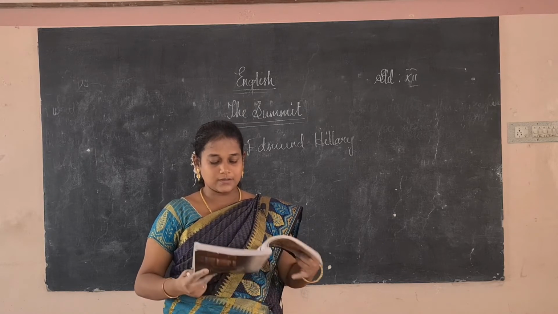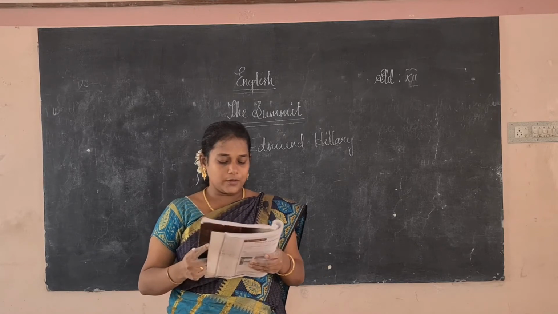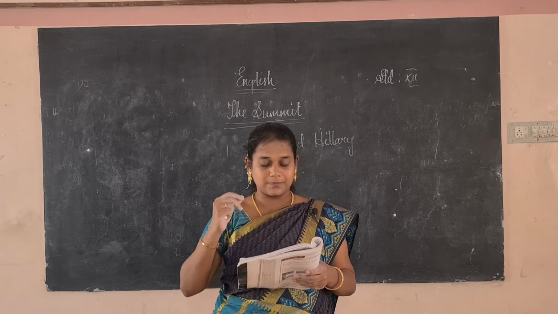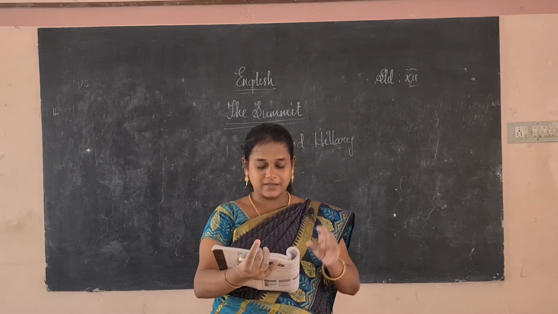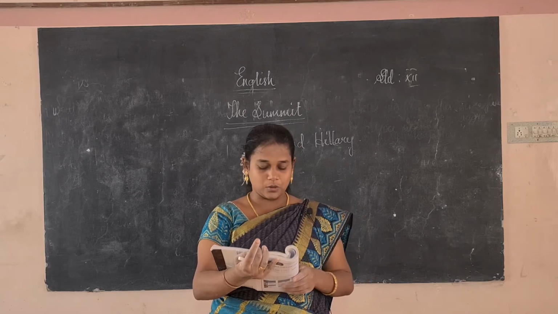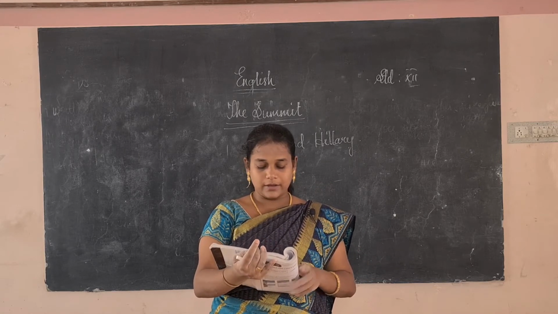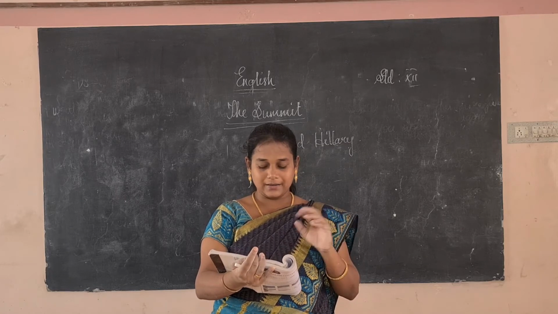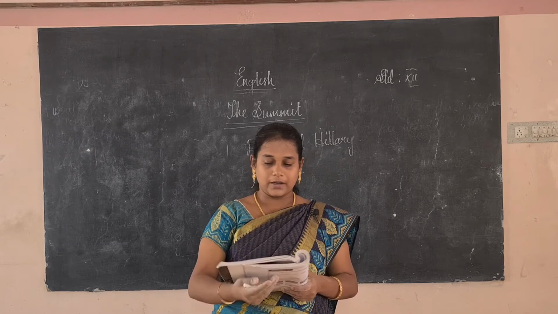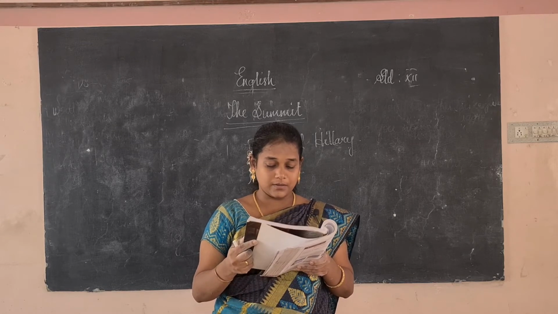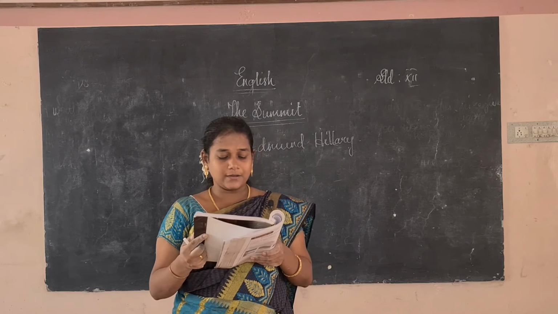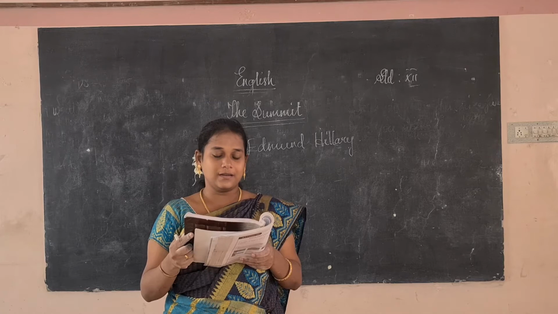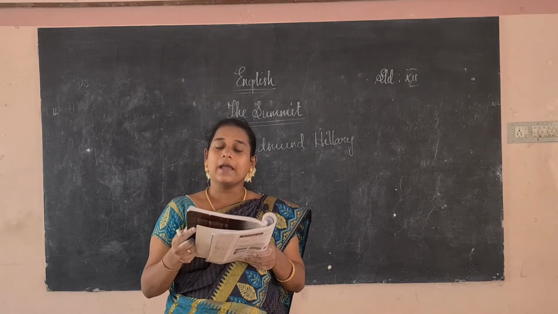Let us see what is described there. This prose unit is slightly adapted from an extract from The Ascent of Everest. So from his Ascent of Everest, it is an extract, by John Hunt. So it is taken from that extract, The Ascent of Everest by John Hunt. Let us see what he described in this part. Sir Edmund Hillary's own words tell how the summit of the Everest was reached. So Hillary's own words say how they reached the Everest.